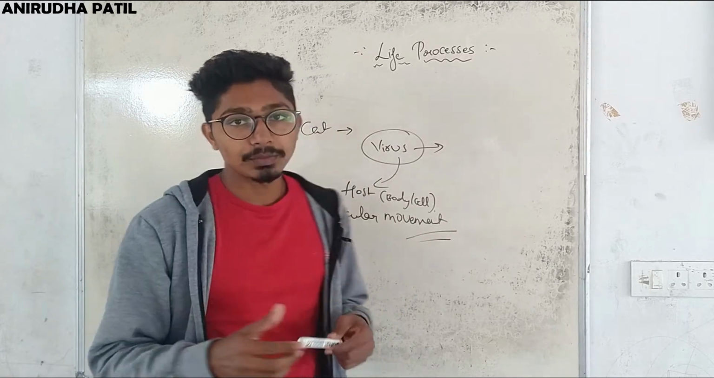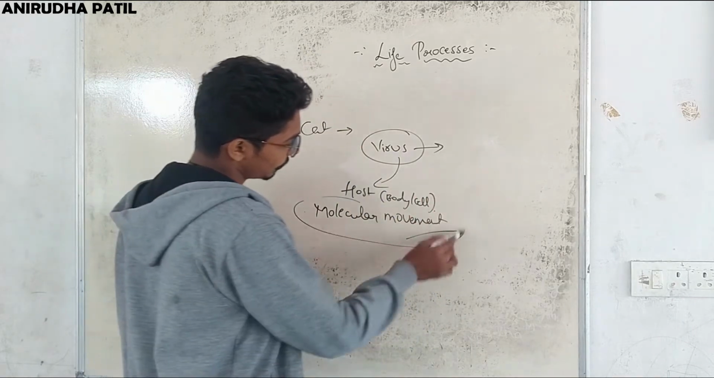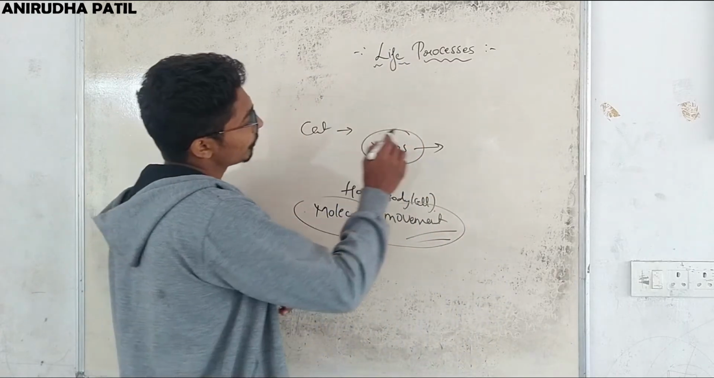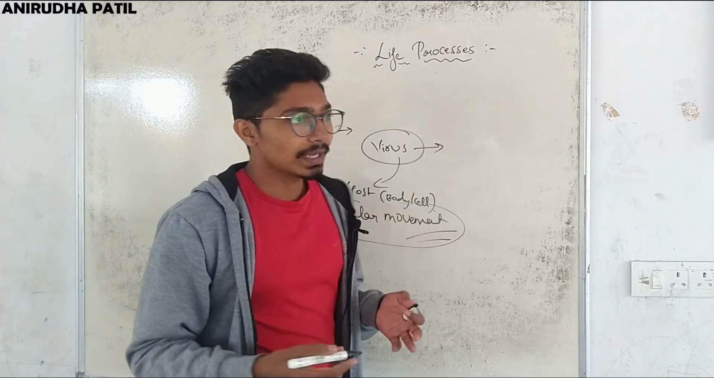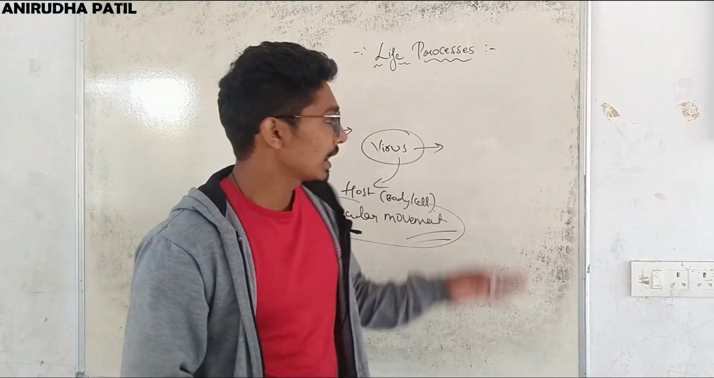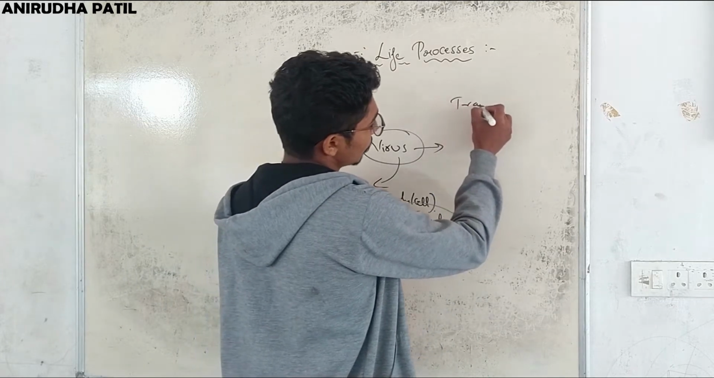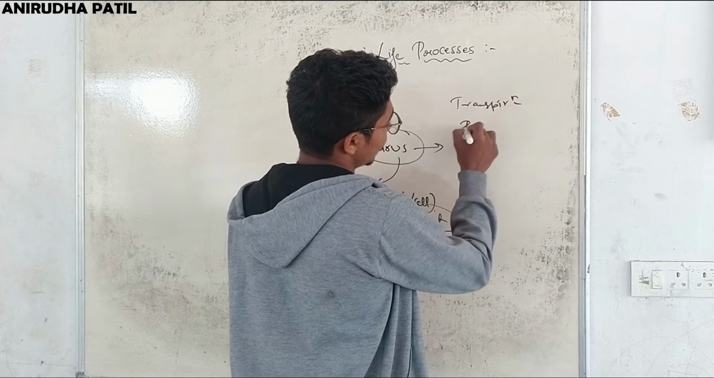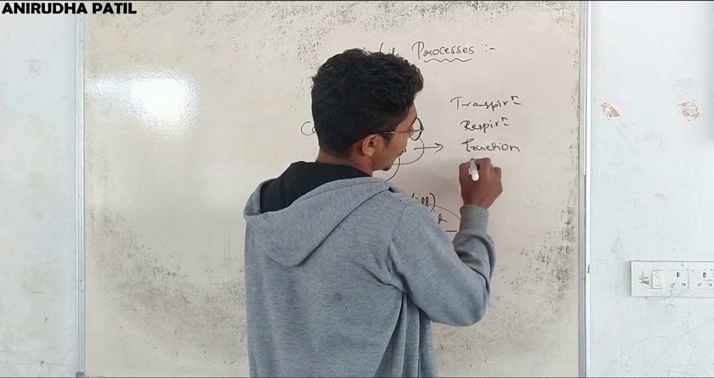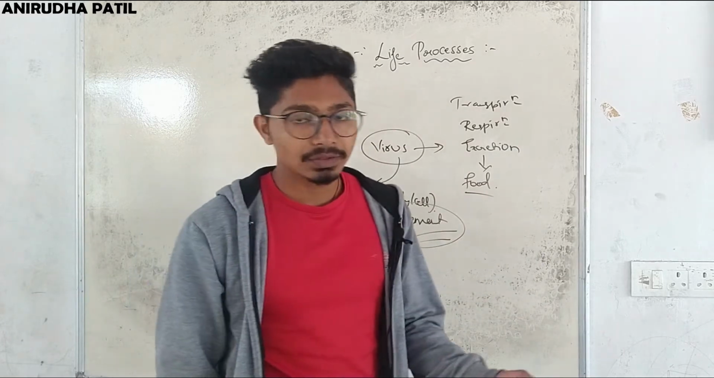That means every organism is composed of molecules, which cannot be seen with our naked eyes. So that's about life processes, and we will see how an organism is considered to be living. For example, there are various processes that make an organism, animal or plant, living: transpiration, respiration, excretion, and how we take in food and transfer energy in our body.